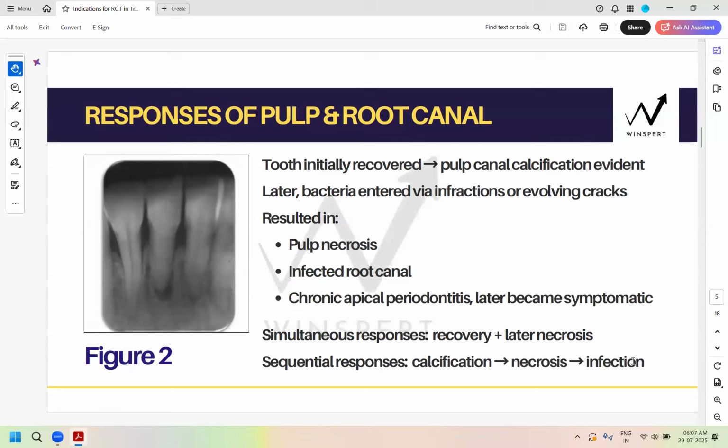Now, this is another example where the simultaneous and sequential pulp responses were seen after a traumatic dental injury. So it was the mandibular right central incisor here, which suffered a lateral luxative injury, and there were some crown infractions, so micro cracks also, right? Again, this injury is pretty old. This radiograph was taken 8 years after the injury, right? So the pulp initially recovered, functioned normally also. Pulp canal calcification also happened before the subsequent pulp necrosis and infection occurred.